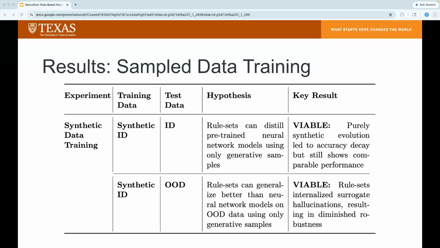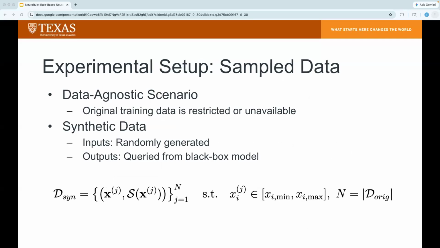Under this sample data setup, the results... Wait, can you say, you might have said this, what kind of random distribution are you using? We're using a uniform distribution for simplicity. I'll mention this in the limitations later on as well. How are you getting the ranges? So the assumption is we have some problem that we're trying to solve, and we have access to domain experts who can give us a reasonable expectation of what the range could be for a given feature value. So if you're talking about blood pressure or something, there's a certain range that you would expect values to fall into. Yeah.